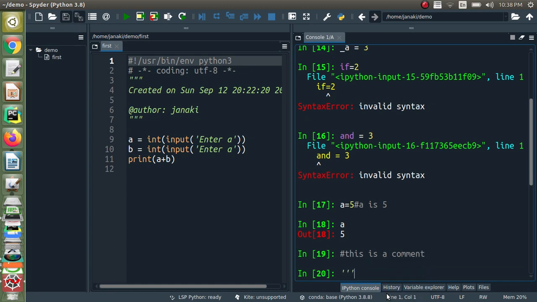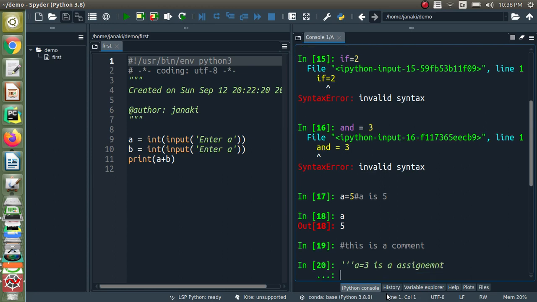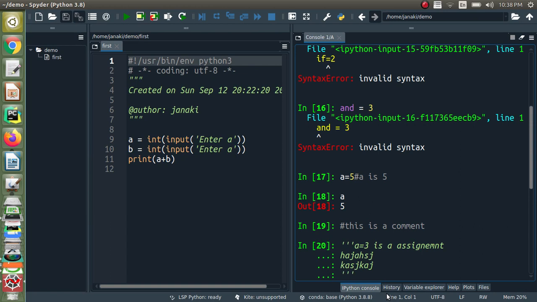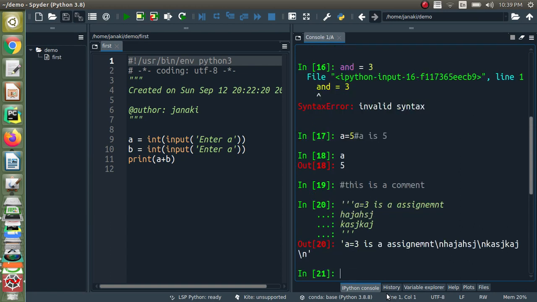Multi-line comment means it can start with triple single quotes, and I can type something, right? But it is waiting. You can see here 3 dots are there. I can write whatever I want till I finish with triple quotes. You can see this is the comment, so it is getting printed. I can use either triple single quotes or triple double quotes. If I use triple double quotes, that will be taken as docstrings. I will be telling about docstrings in the later part of the videos. Okay, thank you.